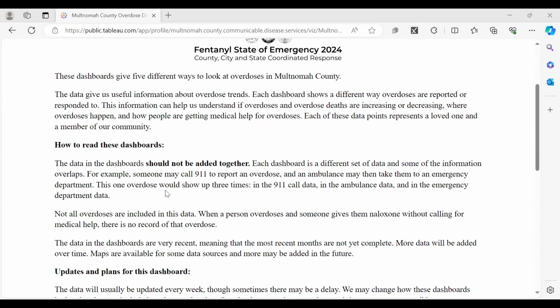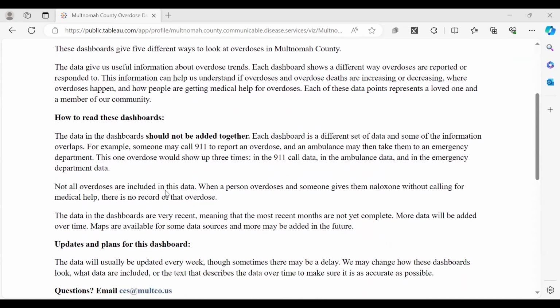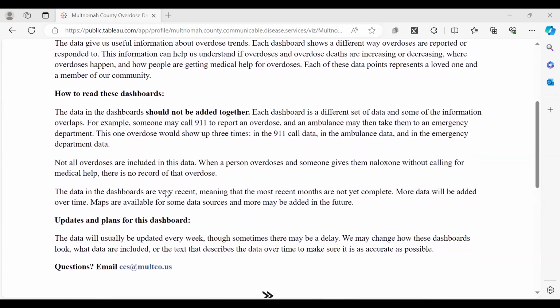The flip side of that is that not all overdoses are included in the data. So if someone overdoses and a bystander administers naloxone without calling for medical help, there would not be any record of that overdose. Additionally, these data are very recent. So as I mentioned, the most recent months are not finalized yet. I will show what this looks like when we get to some of the data sources, but the data will be added over time. We plan to update this dashboard every week.